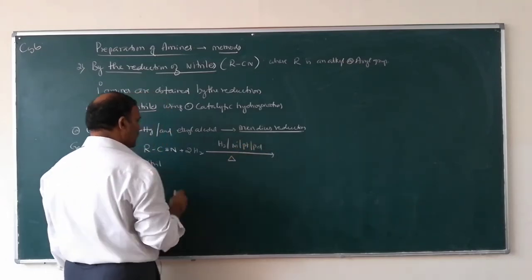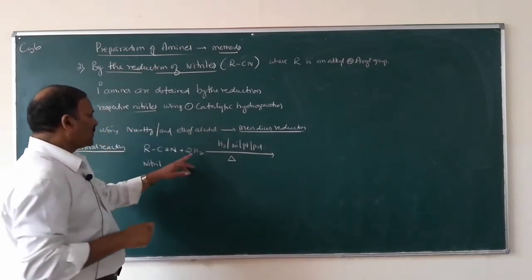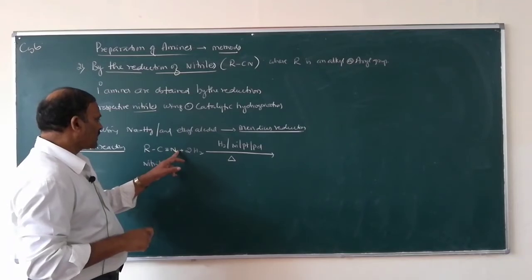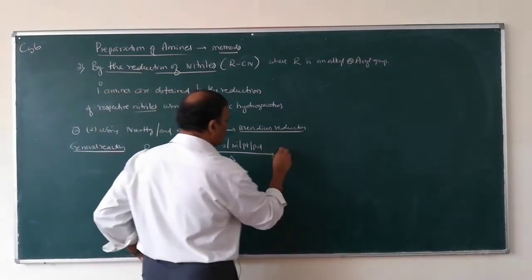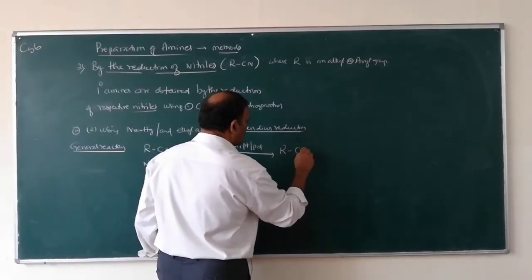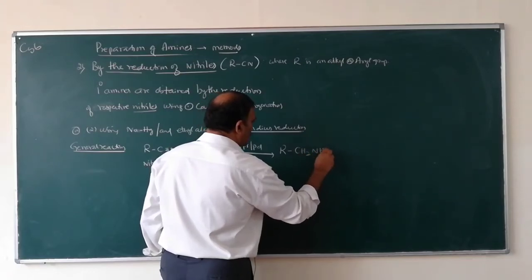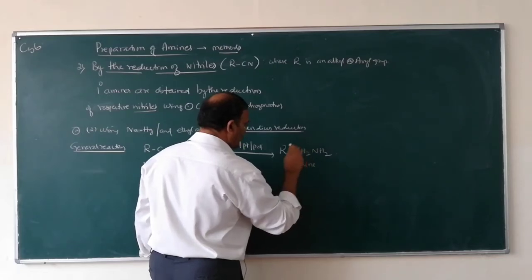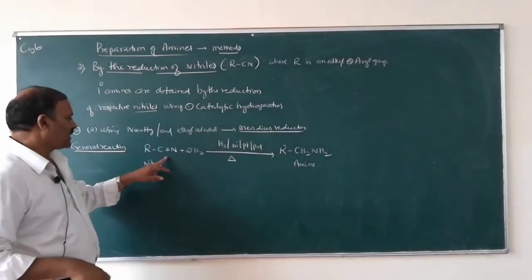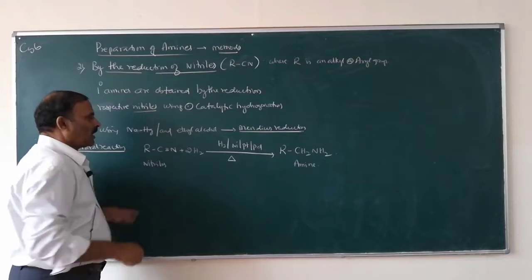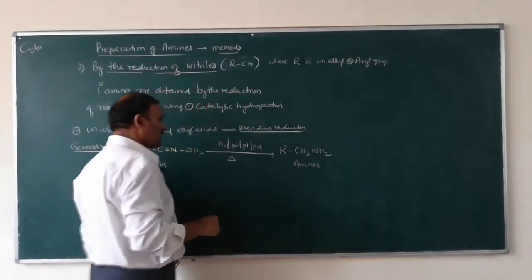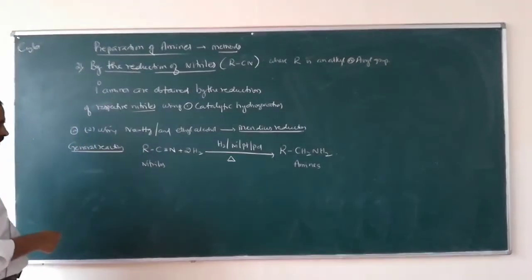On heating, what happens? One molecule of hydrogen is added here, another molecule is added here. This one is RCH2NH2, so this one is amine. So nitriles are converted into amines. This is the general reaction.